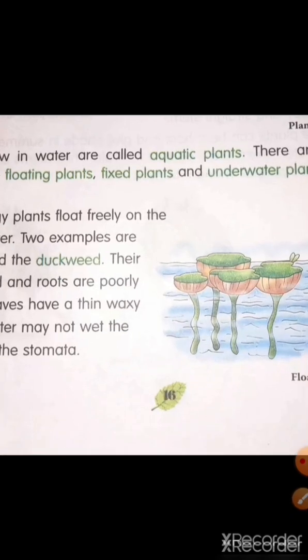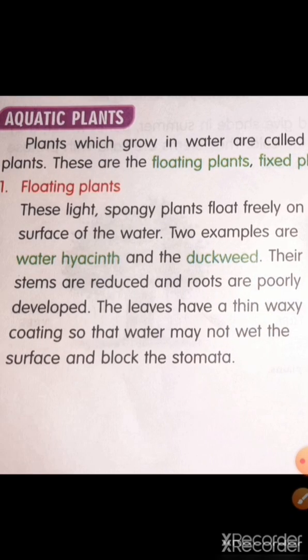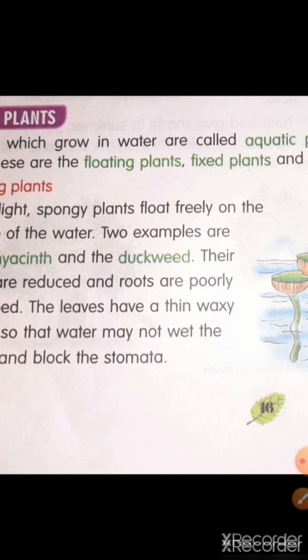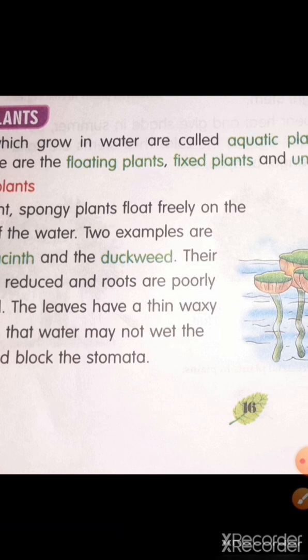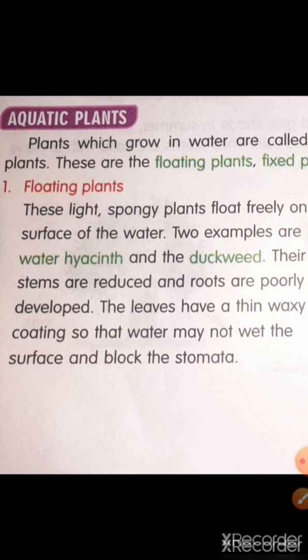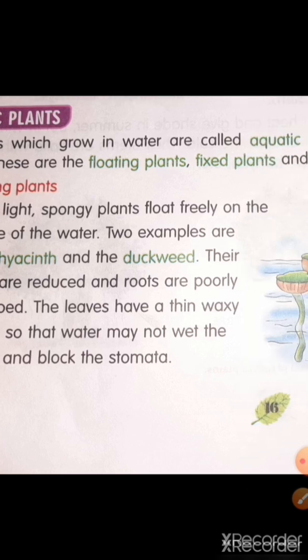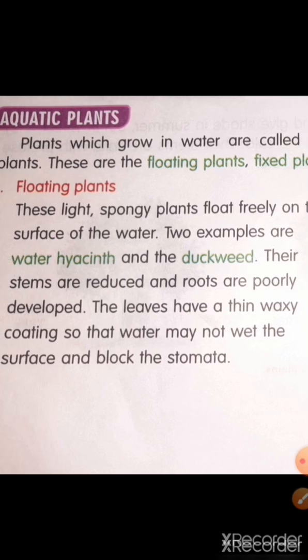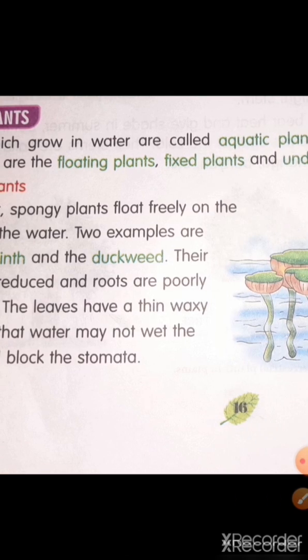These light spongy plants float freely on the surface of the water. We have two examples of freely floating plants: water hyacinth and duckweed.